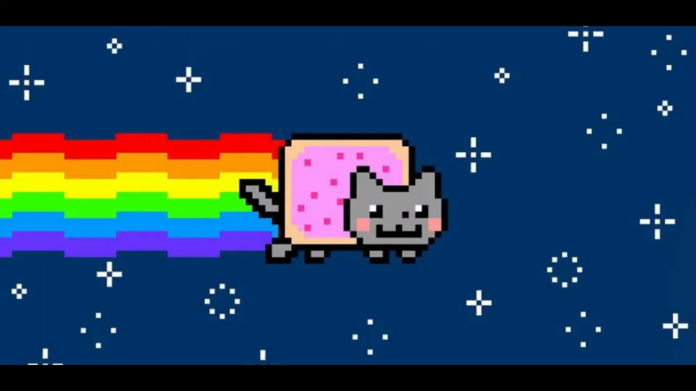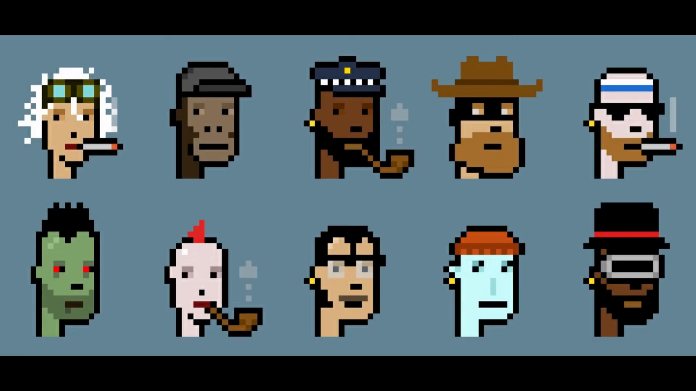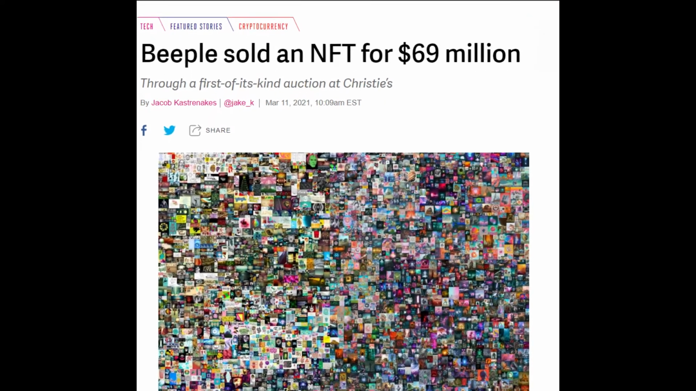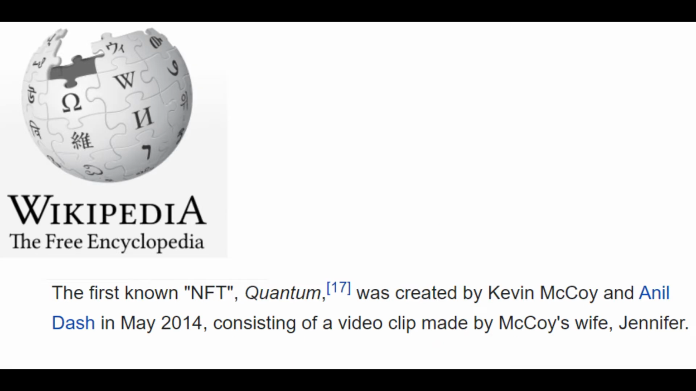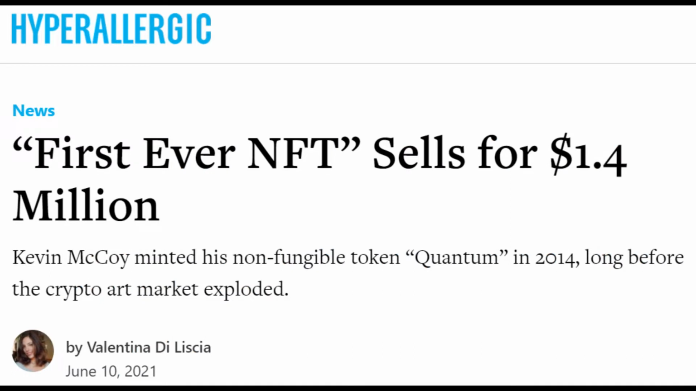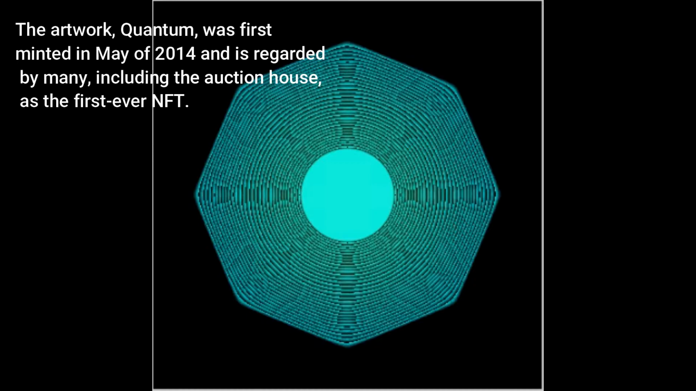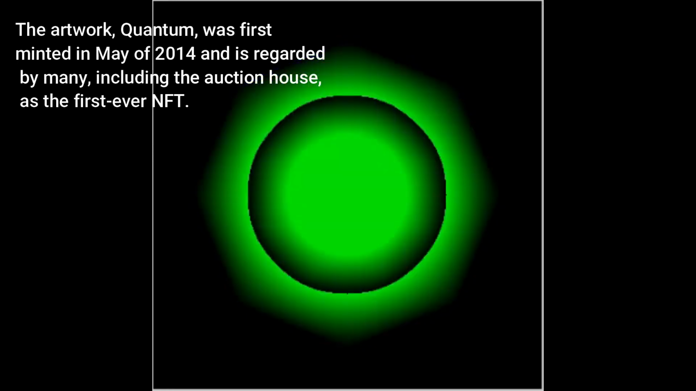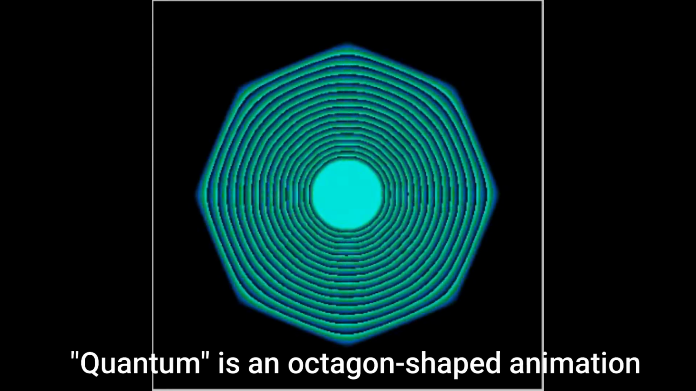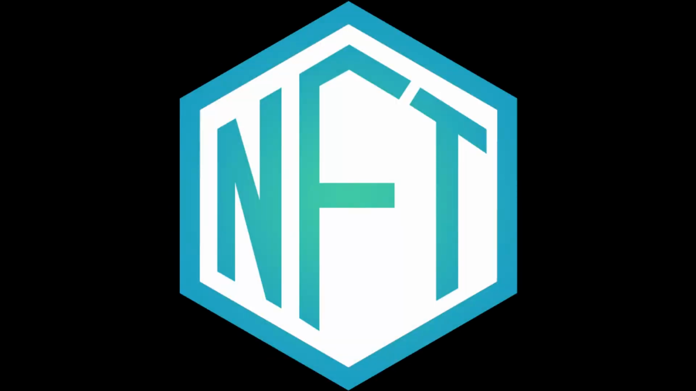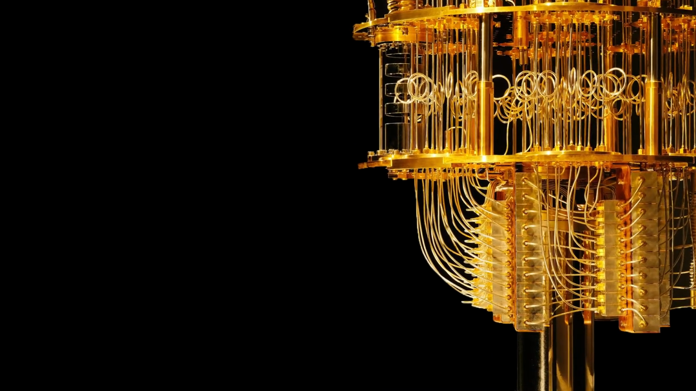Hi, I am sure that you heard of NFTs, or non-fungible tokens, that even some of them are being sold for millions of dollars. I noticed the name of the first NFT was Quantum, that has been sold for $1.4 million. However, unlike its name, it looks like it has nothing to do with quantum physics or quantum computing. So I decided to make NFTs with the help of a real quantum computer.